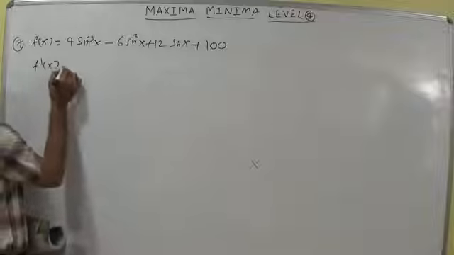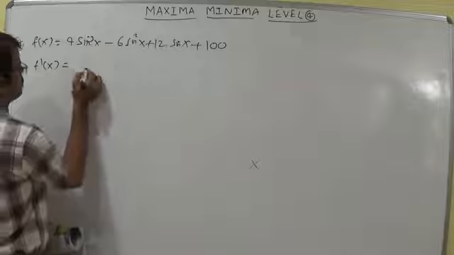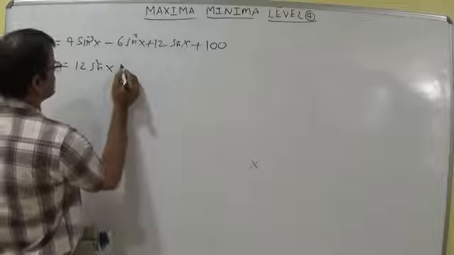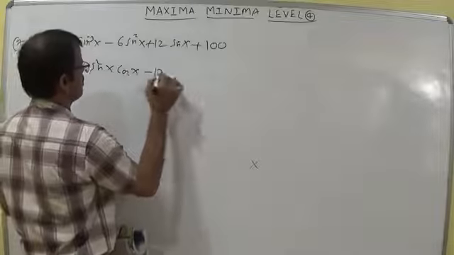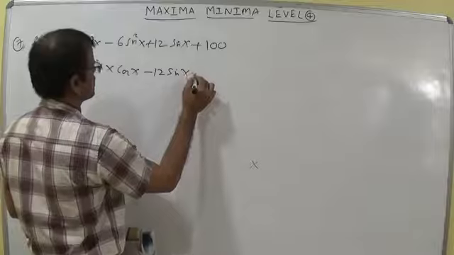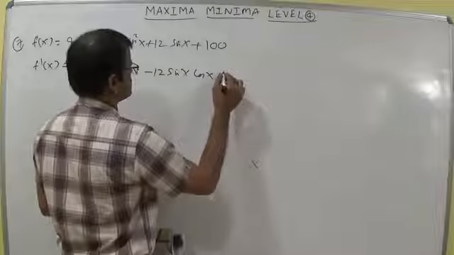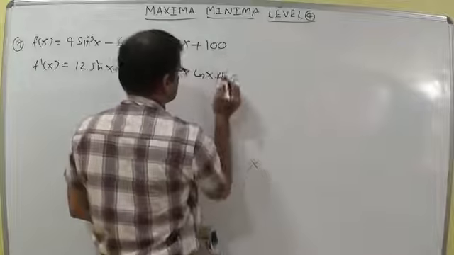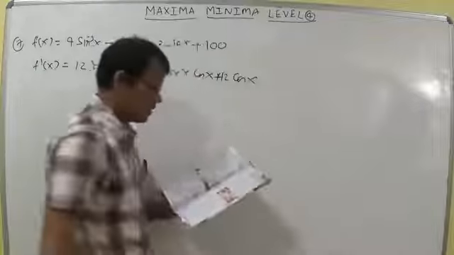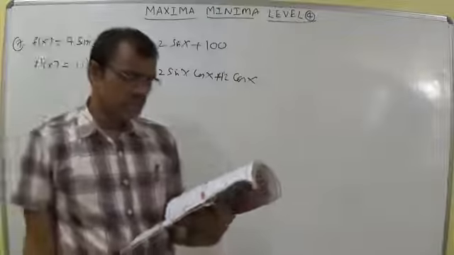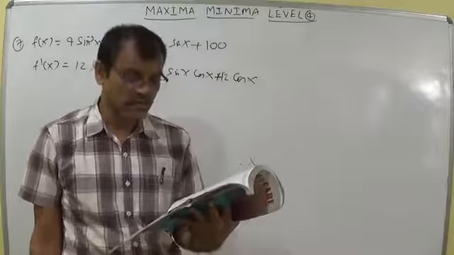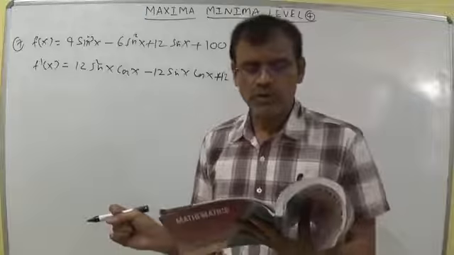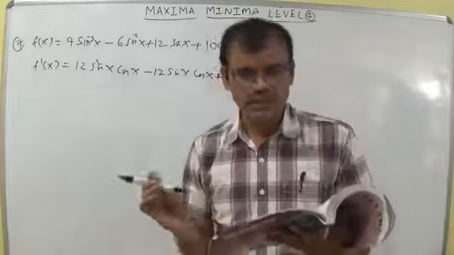f dash x, I am writing here, 12 sin square x into cos x minus 12 sin x into cos x plus 12 cos x. He is asking for increasing and decreasing intervals. Let us calculate for pi comma 3 pi by 2, which he has given. Pi means 180 degrees, 3 pi by 2 means 270 degrees.